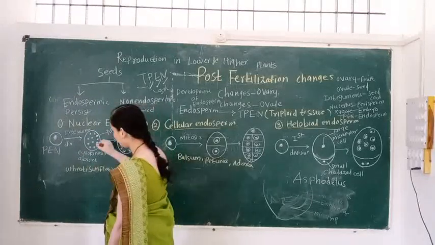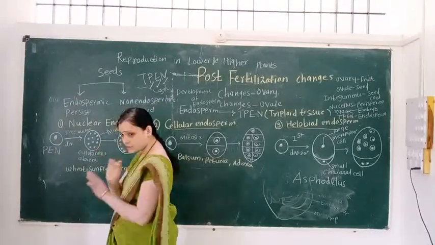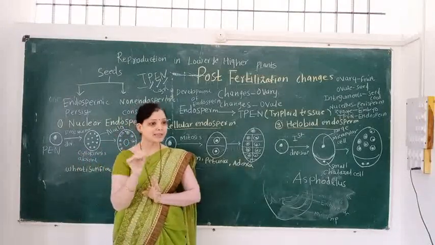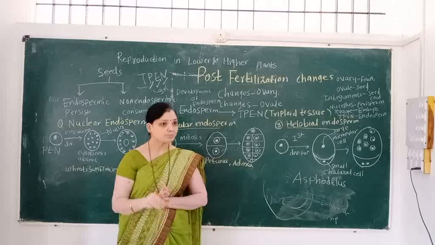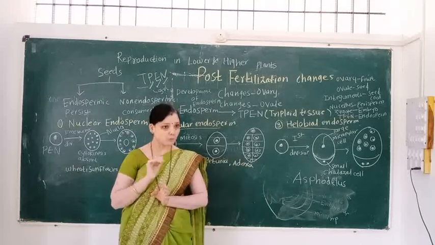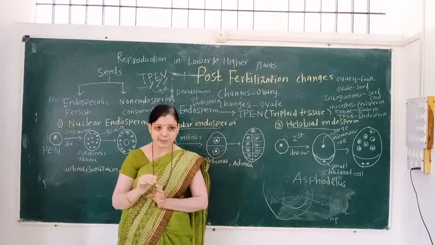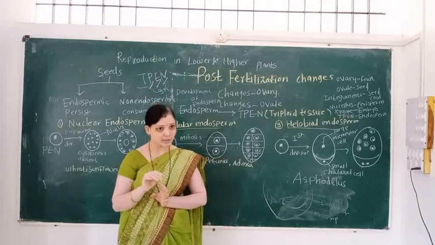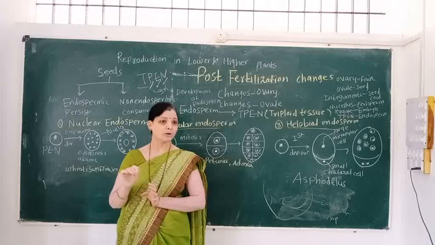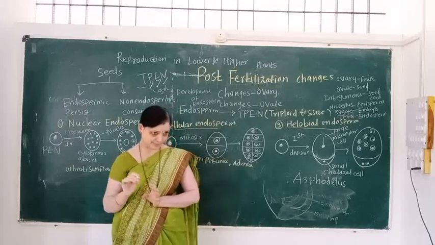But here, cell wall formation does not take place. Only the PEN undergoes free nuclear division and forms many nuclei. Here, cytokinesis does not take place; cell wall formation does not take place.